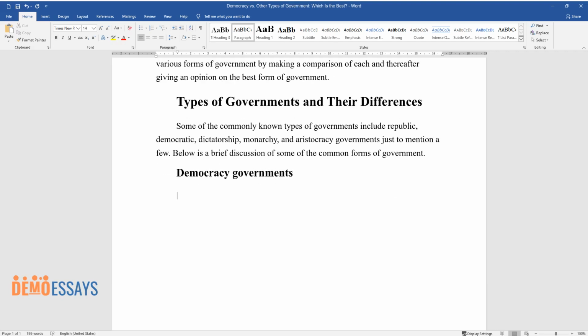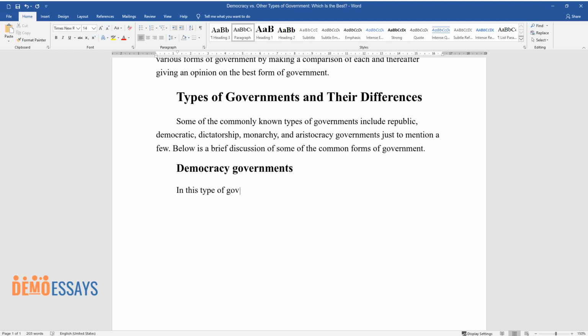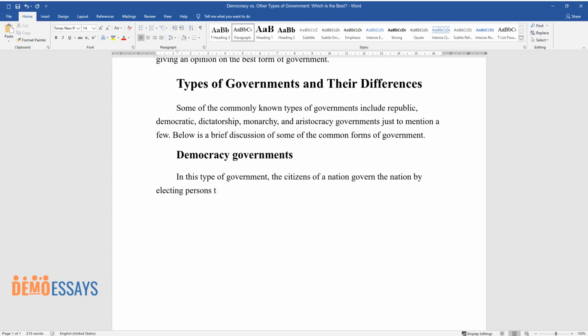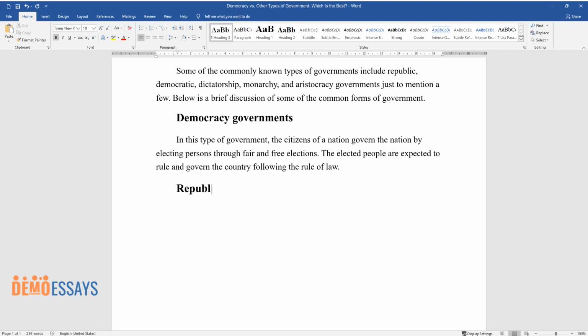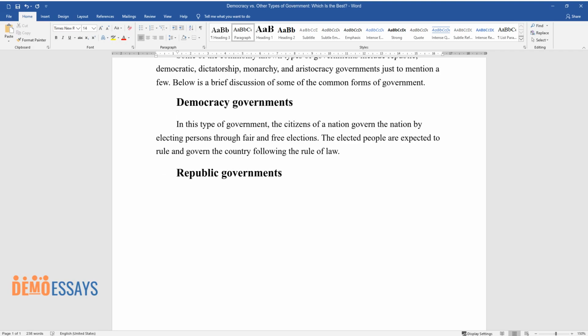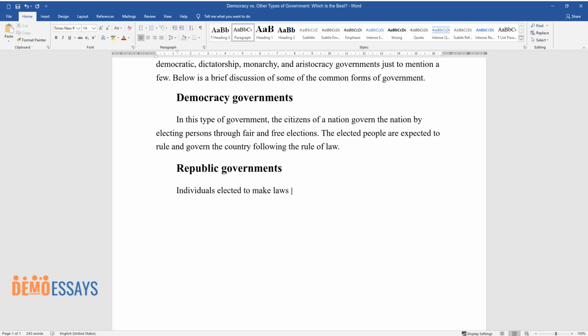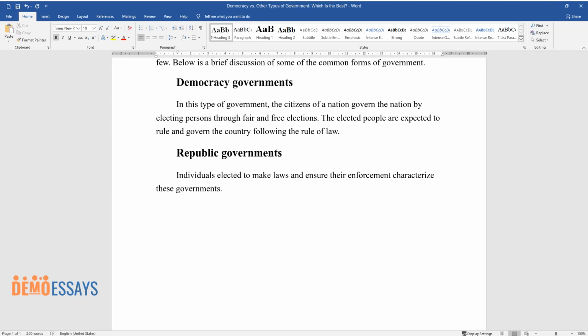Democracy governments. In this type of government, the citizens of a nation govern the nation by electing persons through fair and free elections. The elected people are expected to rule and govern the country following the rule of law. Republic governments. Individuals elected to make laws and ensure their enforcement characterize these governments.